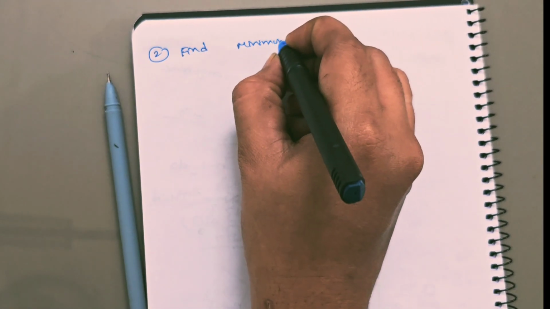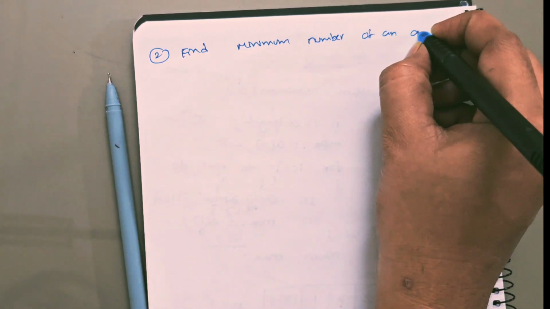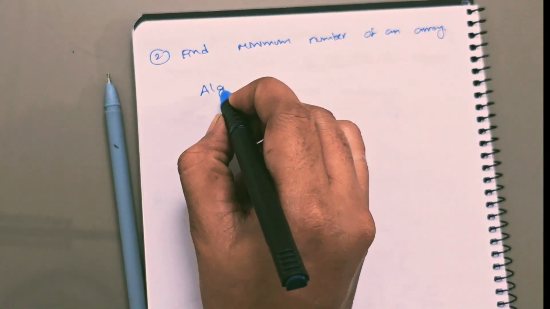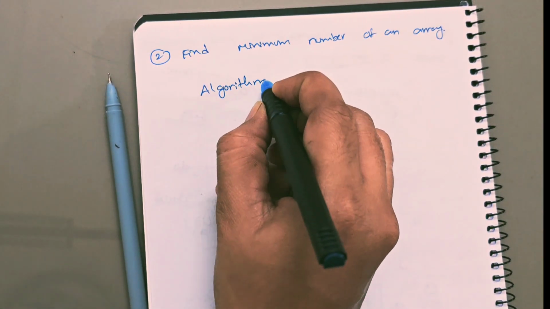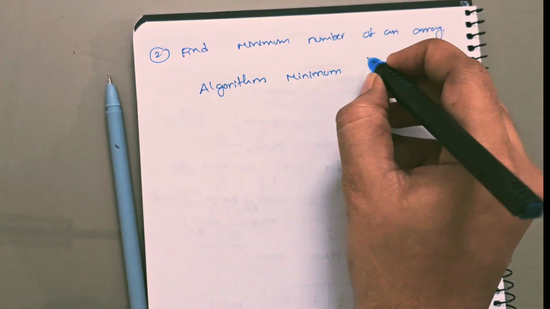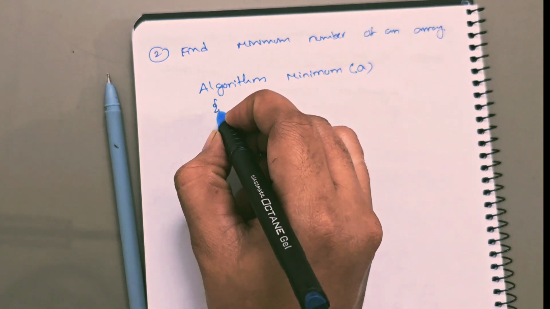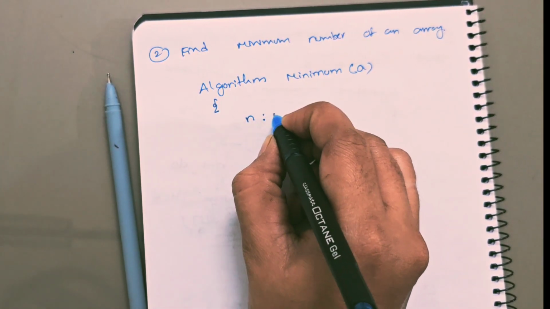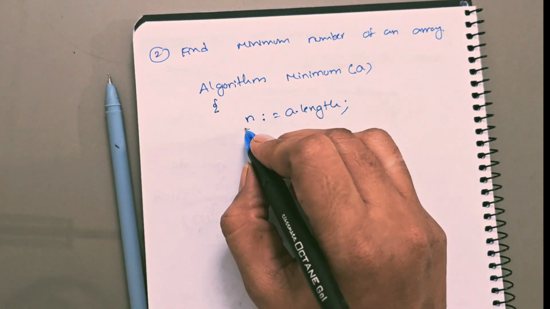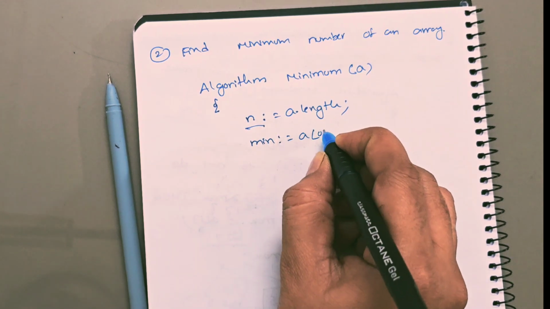Find minimum number of an array. So any procedure will start with the word algorithm. Algorithm name, here I am taking minimum. So it has one parameter, that is array. N is equal to a dot length. So this is the length of the array. Next, we are assuming minimum is equal to a of 0.